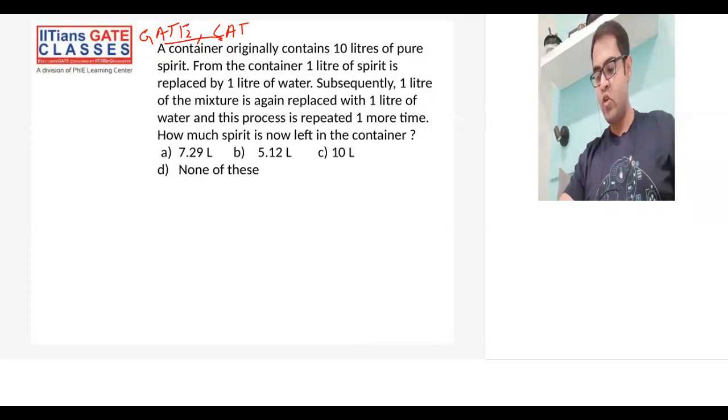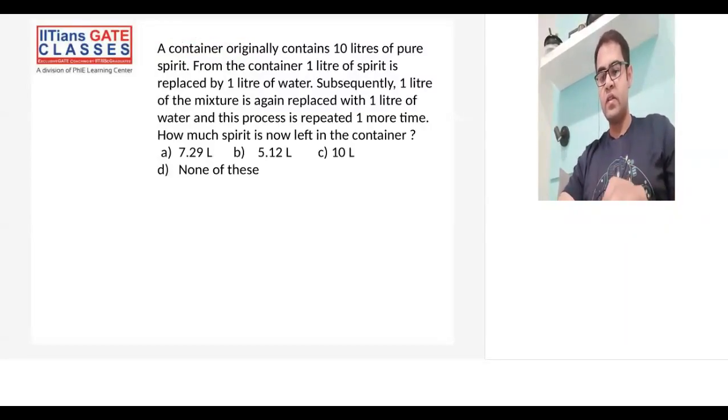All right. So I hope everyone tried the question and now we are going to see the solution for this. The question is saying a container originally has 10 liters of pure spirit. From the container, 1 liter of spirit is replaced by 1 liter of water. Subsequently, 1 liter of the mixture is again replaced by 1 liter of water and this process is repeated one more time. So this question uses a little bit of concept from ratio and proportion also.